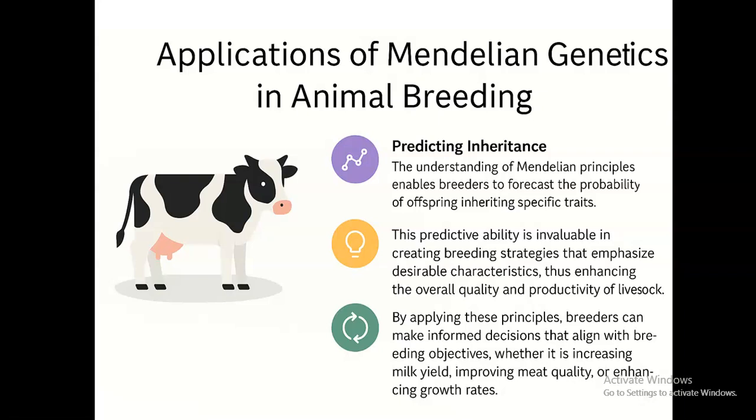broiler chicken. So understanding of the fact that it is possible for a parent to transmit their traits, or it is possible for offspring to inherit their parents' traits and express them, can allow us to predict inheritance. It can allow us to say, okay, offspring that will be coming out of breeding this particular breed of animal are going to be of this nature. So Mendelian genetics has given us that knowledge.